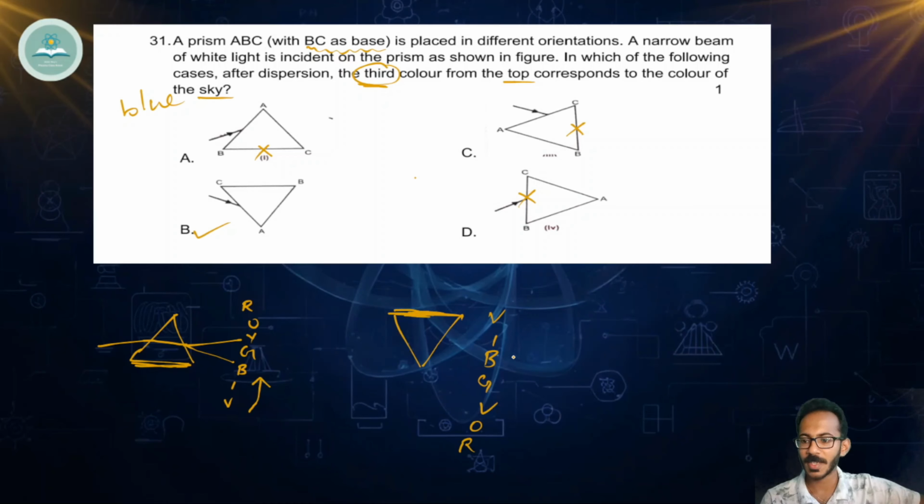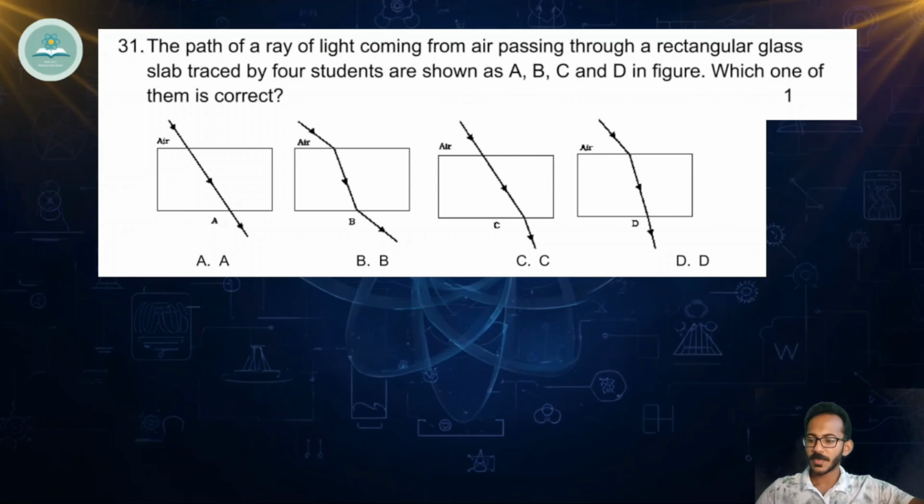This is the reason. Questions related to this color order used to come always in the exam. So please do study this order. The light which bends maximum will be violet, at the bottom. The light that bends minimum will be red. Please study this order. Let's see one more question.